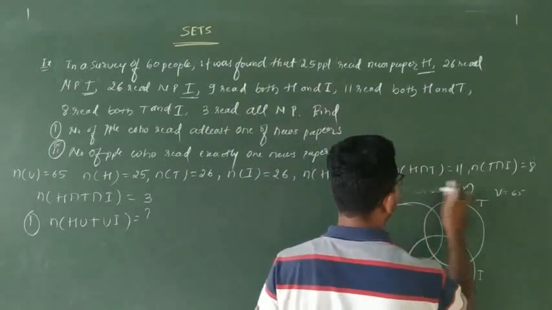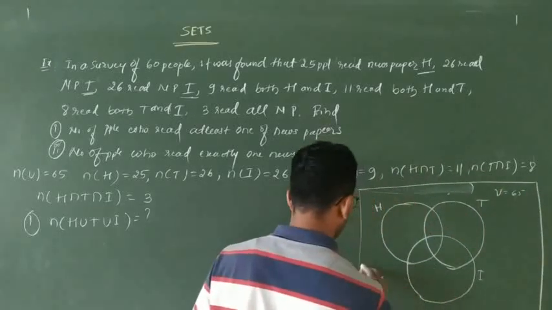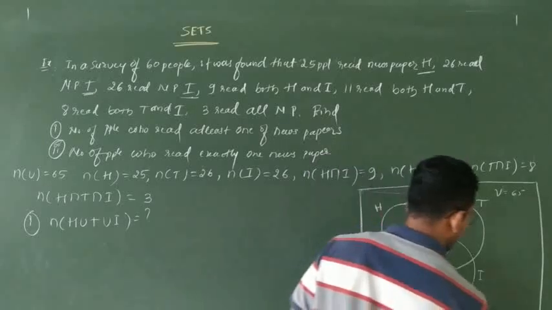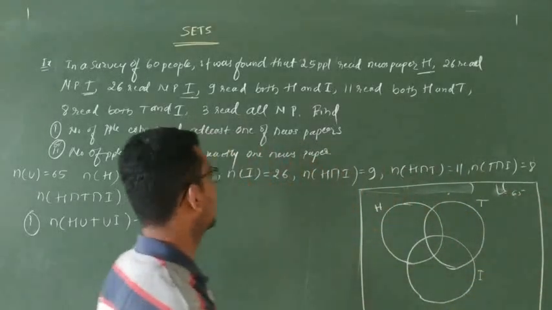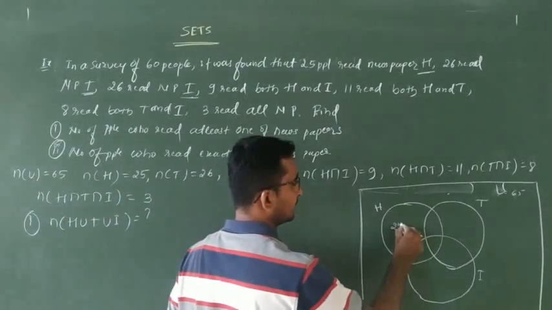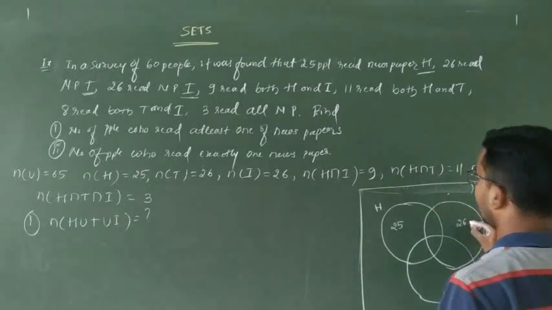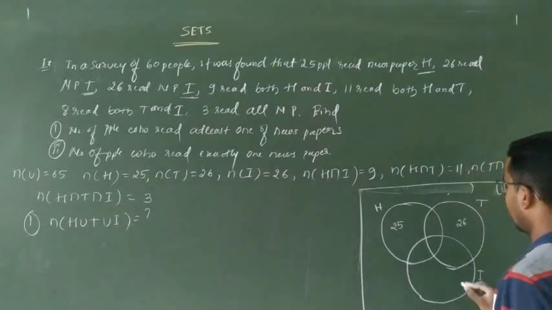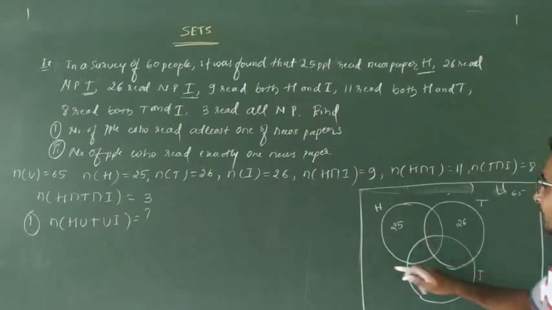For the Venn diagram, you can put here the universal set U, that is 65 they have given. The number of people who read H is 25. The number of people who read newspaper T is 26. The number of people who read newspaper I is 26. H intersection I, where is H and I?